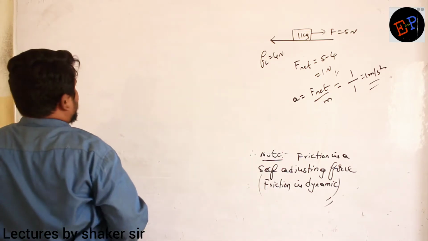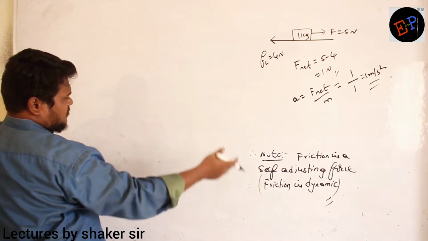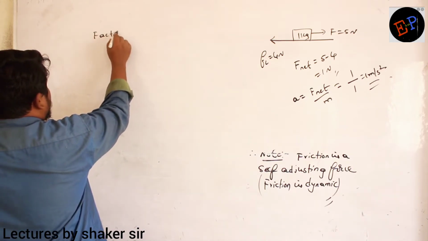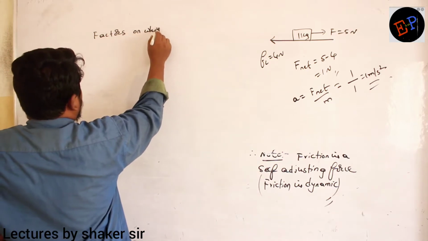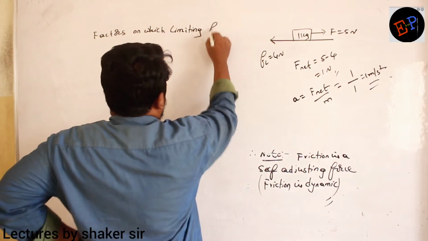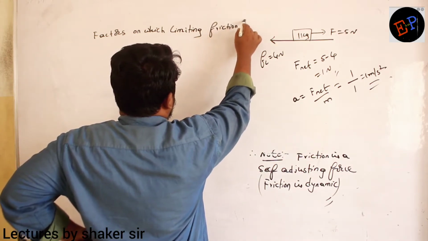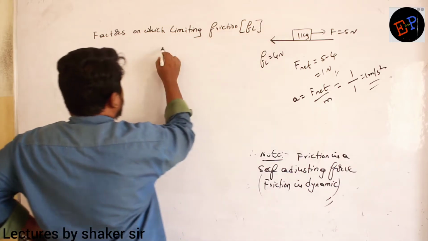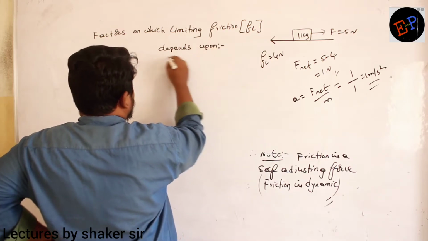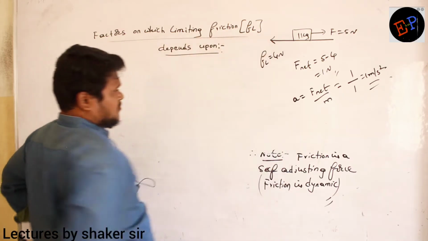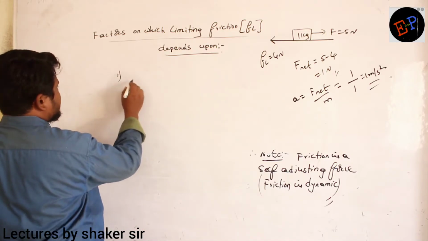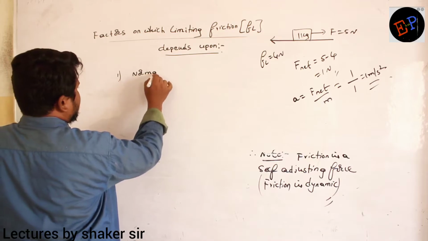Simple. So consider, first of all, we will study the factors on which limiting friction, represented by FL, depends. So what are the factors on which limiting friction depends? First of all, limiting friction depends upon normal reaction.